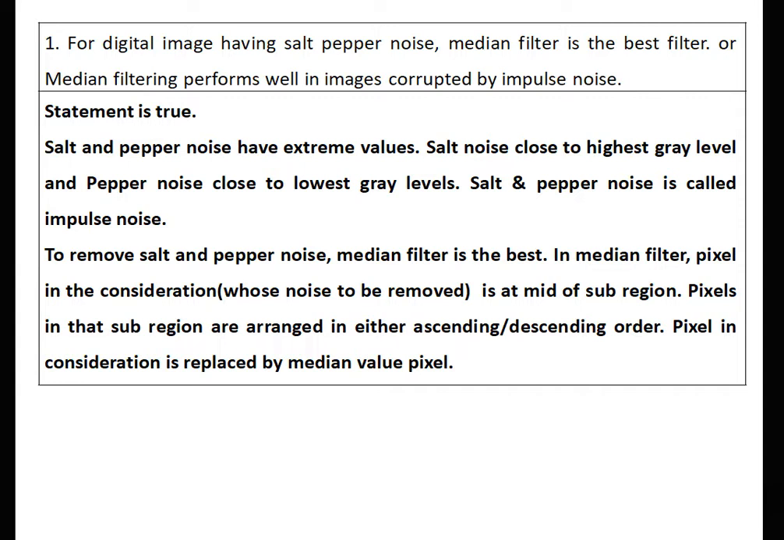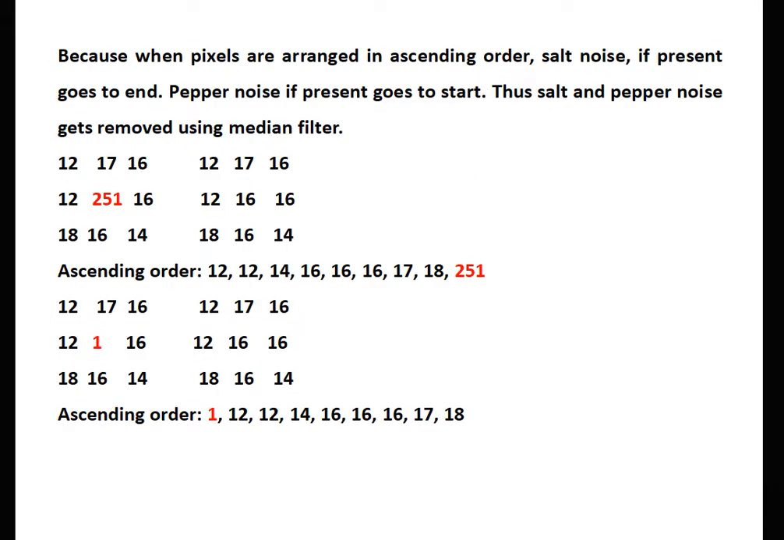In median filter, the pixel under consideration, that is, whose noise is to be removed, is at the middle of the subregion. Pixels in that subregion are arranged in either ascending or descending order, and the pixel under consideration is replaced by the median value pixel. Now see the example. When pixels are arranged in ascending order, salt noise if present goes to the end because it has the highest values. Pepper noise if present goes to the start. Thus salt and pepper noise gets removed using median filter.